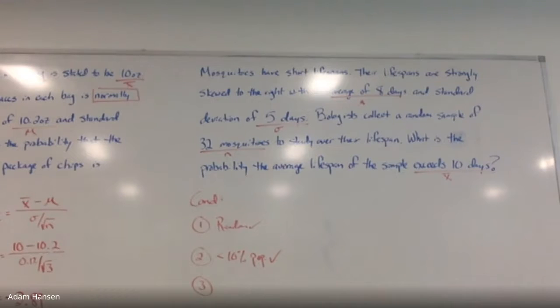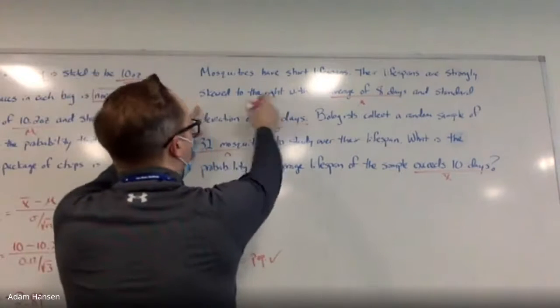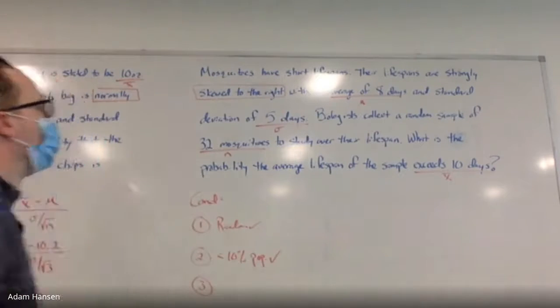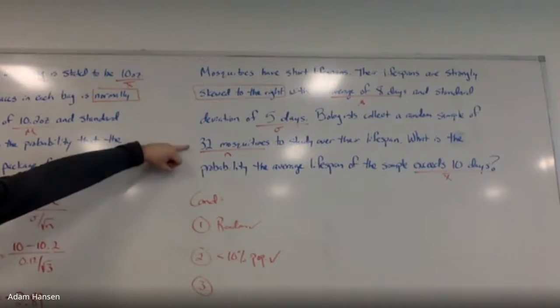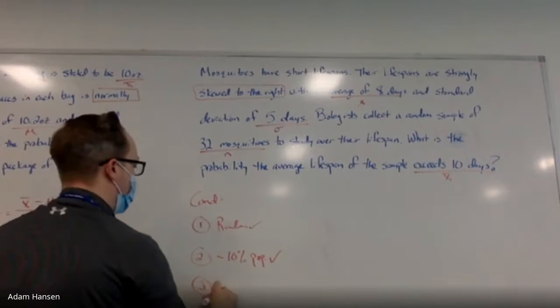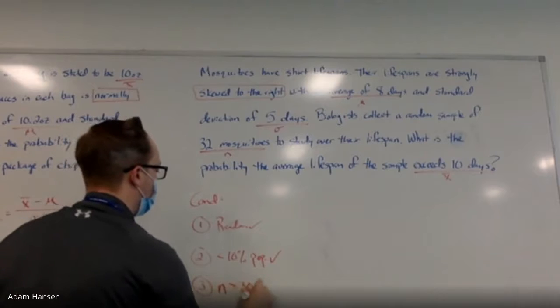Either the population is normal or the sample size is big enough so that central limit theorem takes over. It's more than 30, right? Even though the distribution is not normally distributed because it says skewed to the right here, we're taking 32 mosquitoes, so central limit theorem takes over and makes the distribution normal anyway. So our sample size n is greater than 30.